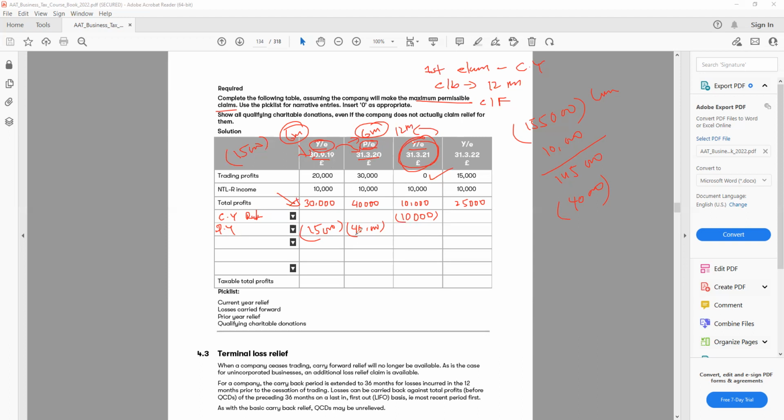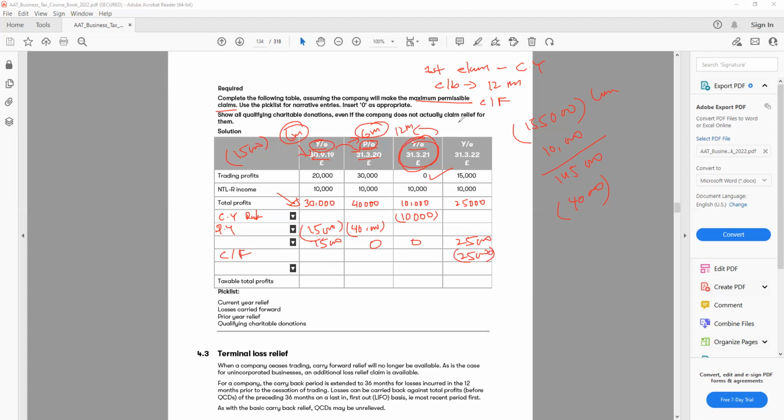All right, so if I do this one from the 40,000 and I have nothing left here. So I have 0, 0, and 30 minus 15. I have 15 left here. And here I have 25,000. Now this 25,000, I can carry the loss forward. So 25,000 I can minus.